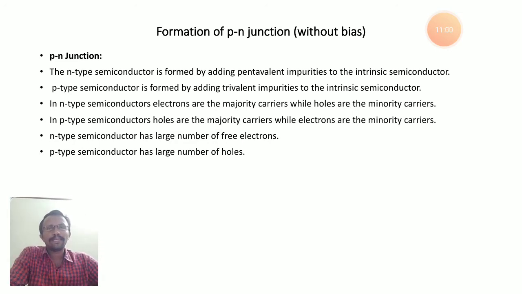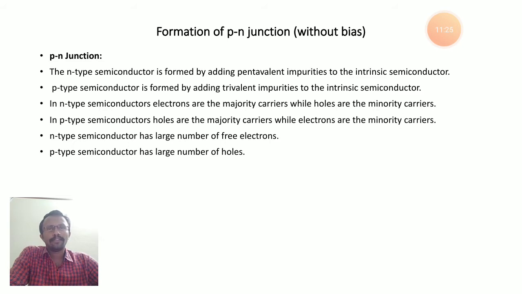But still there is one vacant space present. That vacant space is a hole, which is ready to accept an electron. That's why trivalent impurities are acceptor impurities. Even a small amount of trivalent impurity contributes millions of holes.